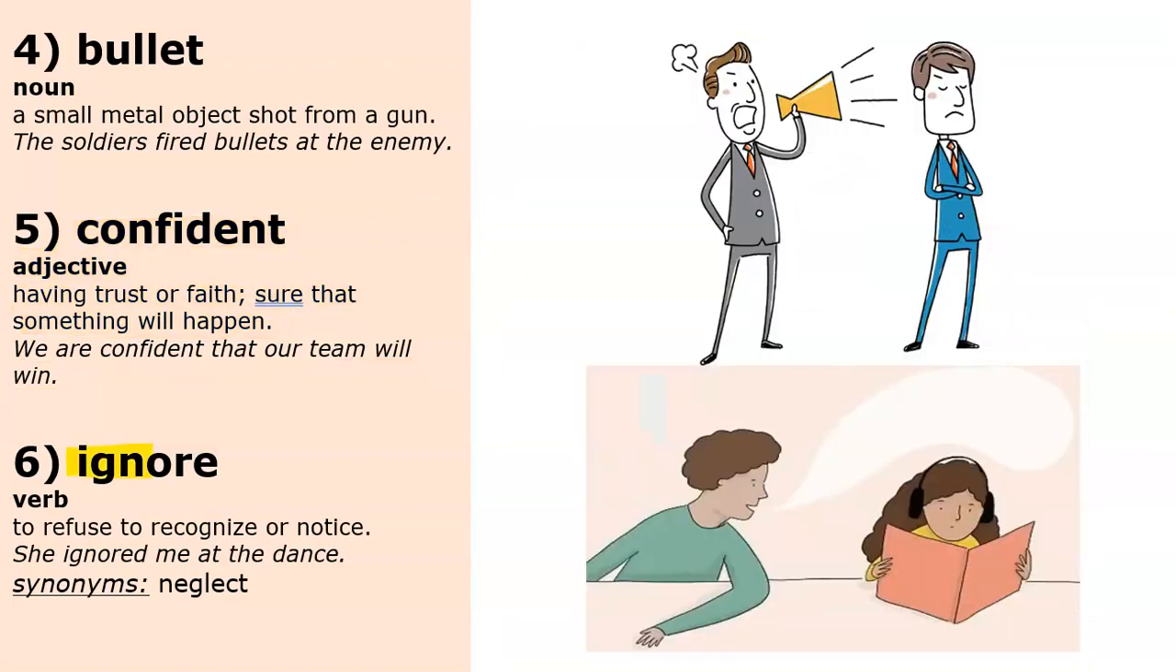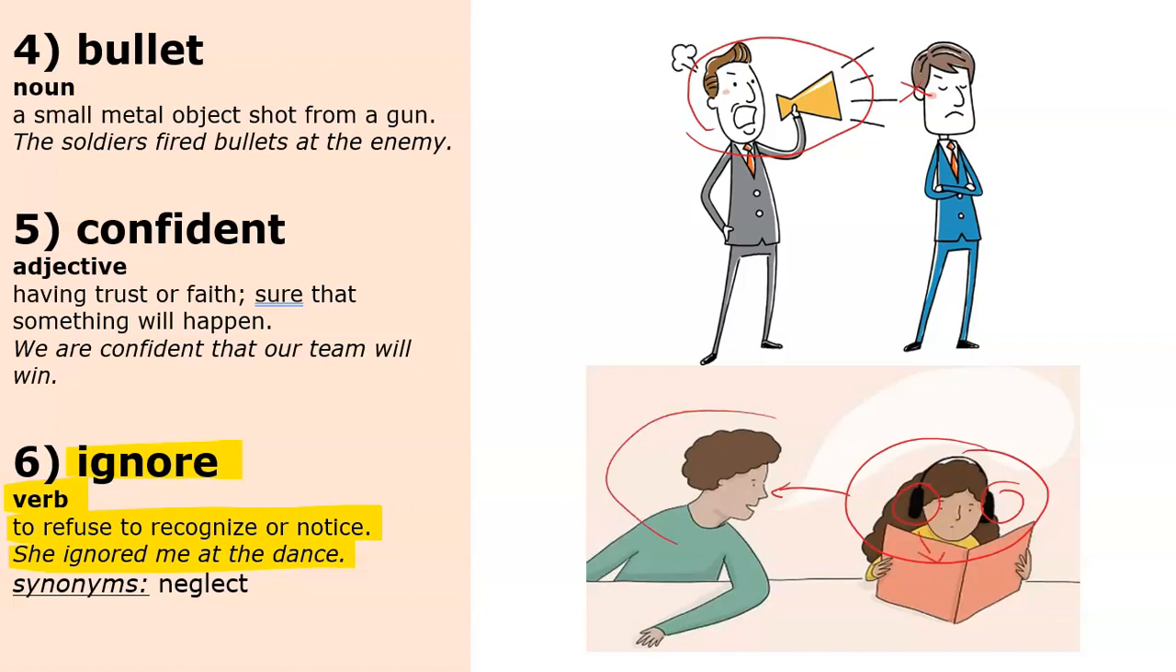The next word is ignore. Ignore is a verb and it means to refuse to recognize or notice. For example, she ignored me at the dance. When you ignore someone, even though they are talking to you, you pretend that you are not listening to them, or you maybe pretend that you don't care. So I can say, the girl ignored the boy by putting on headphones and reading a book. So she's not listening to anything that this boy is saying.